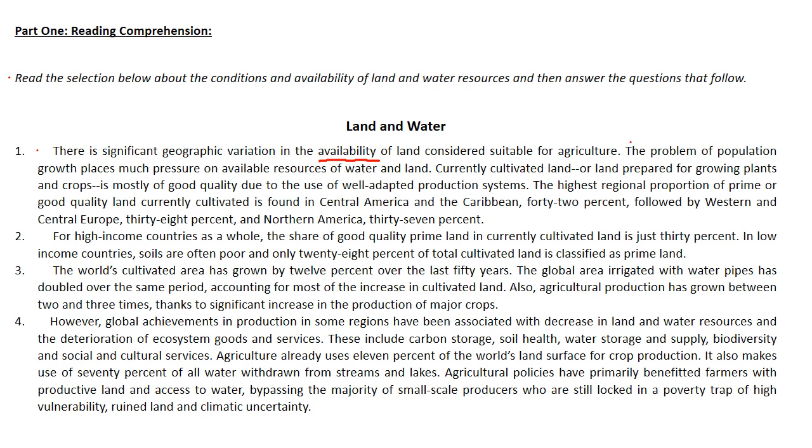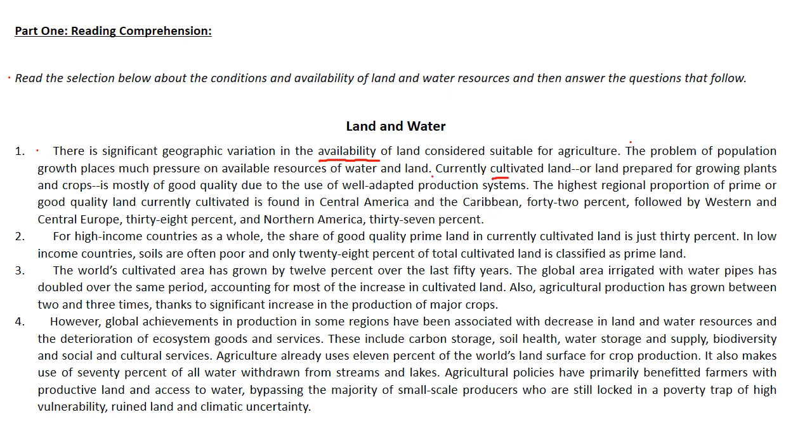The problem of population growth places much pressure on available resources of water and land. Of course, as we know, if you want to plant a piece of land with crops, okay, for harvest, you need a lot of water. And water in many parts of the world is scarce. It is not readily available.